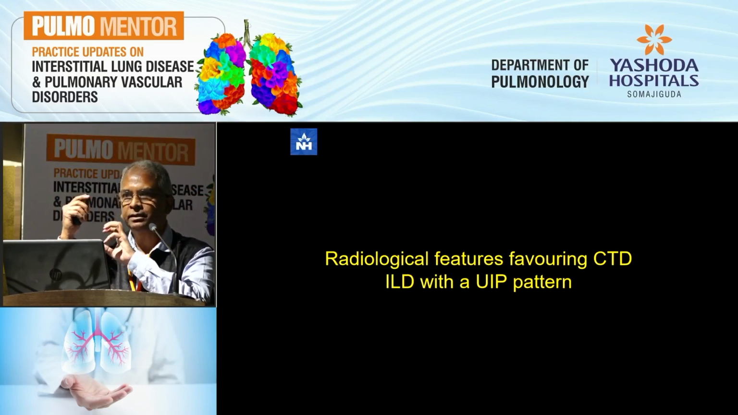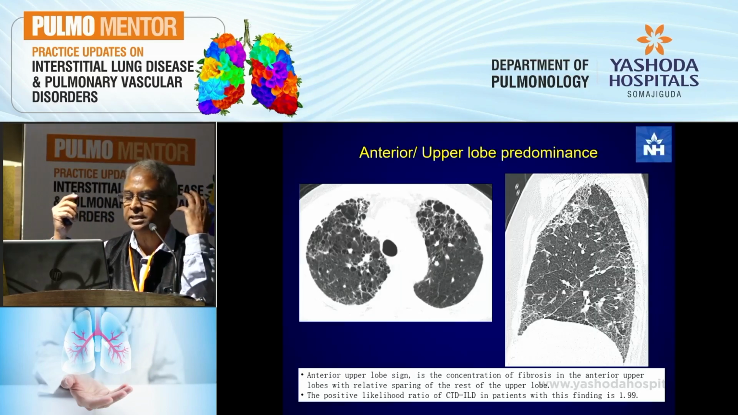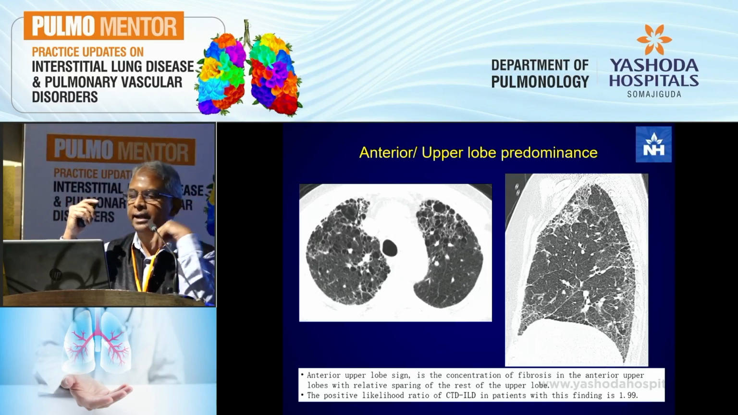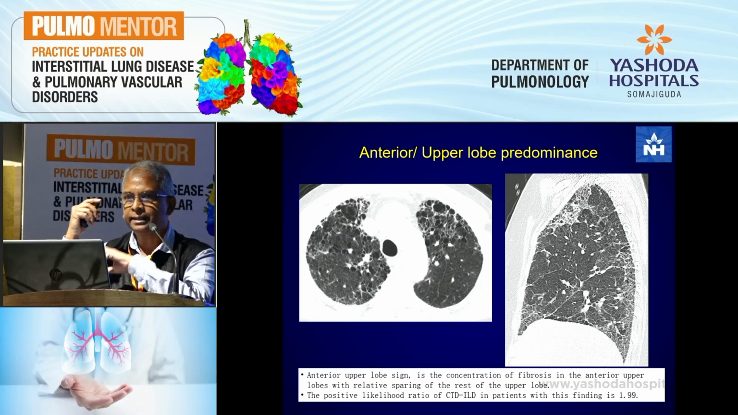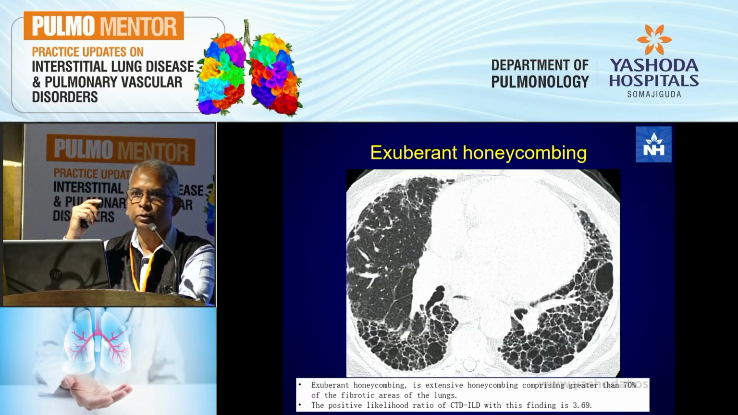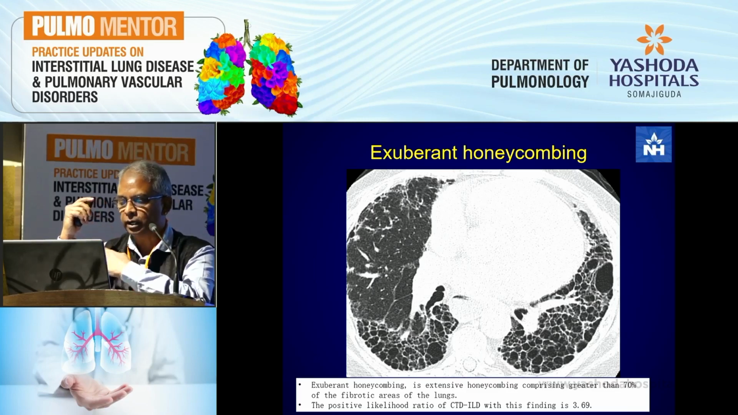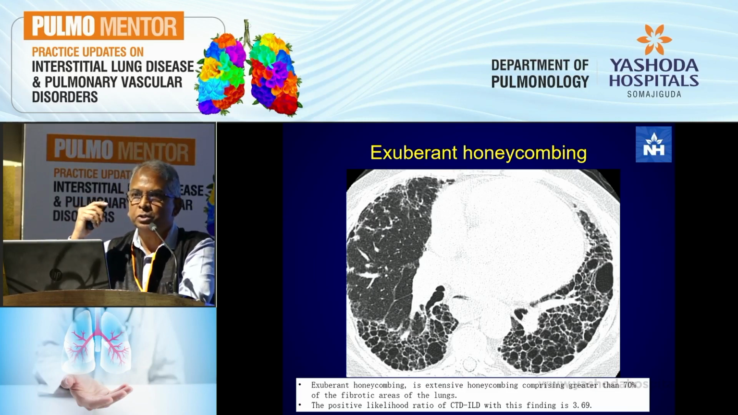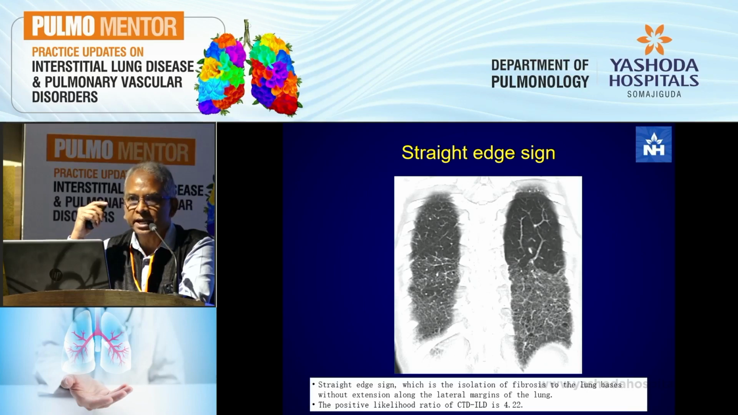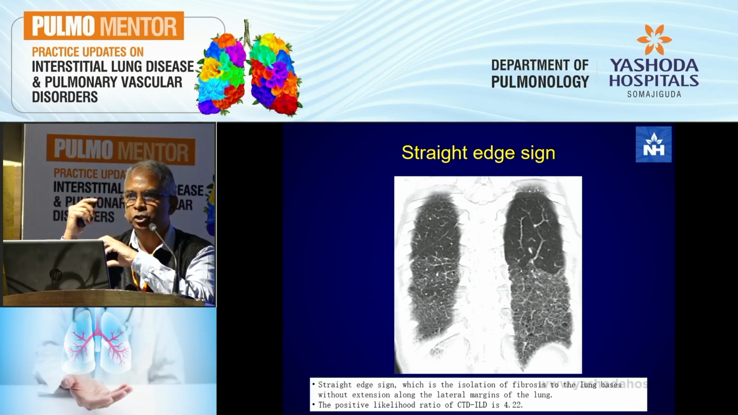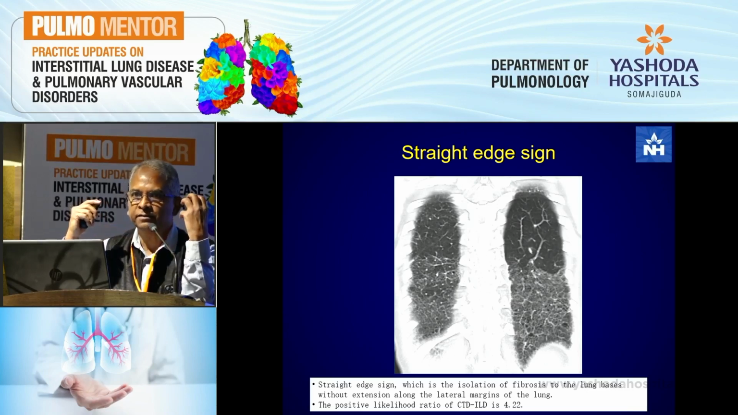Radiological features that favor that you have a CTD along with a UIP pattern, so it's not an IPF but more likely to be CTD, is something you've already heard, the anterior upper lobe predominance, and the probability of having a CTD underlying it is almost double when you have the anterior upper lobe sign. The exuberant honeycombing, you've already heard, greater than 70% of the fibrotic areas are involved. Your likelihood ratio is approximately 3.7 times. And the straight edge sign, again, you heard about, almost increases the likelihood ratio of being a CTD-ILD by 4.25 times. So look for these very, very carefully.